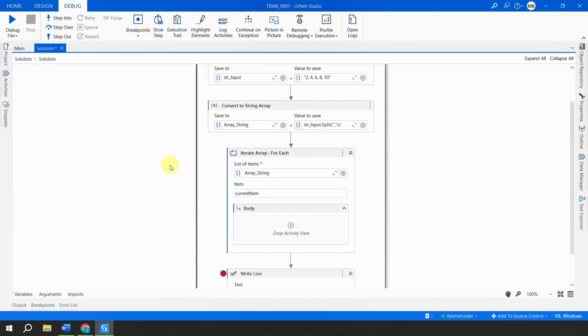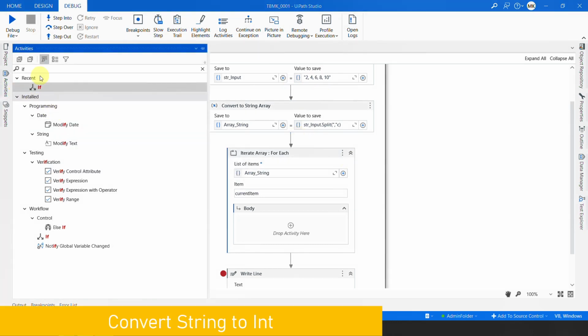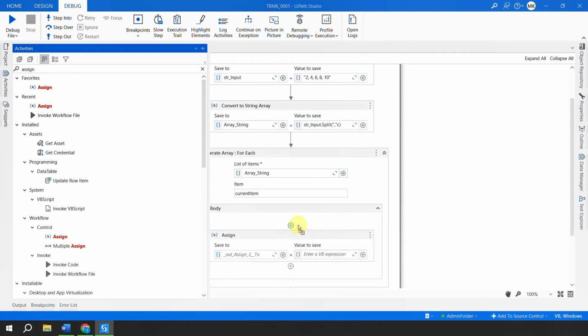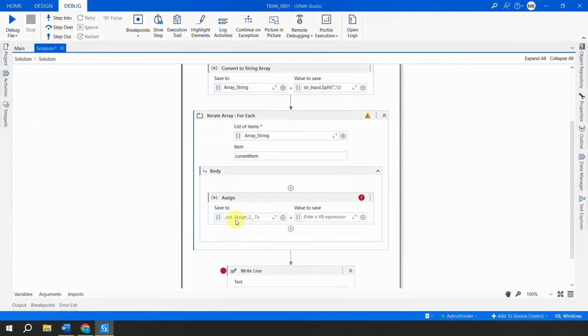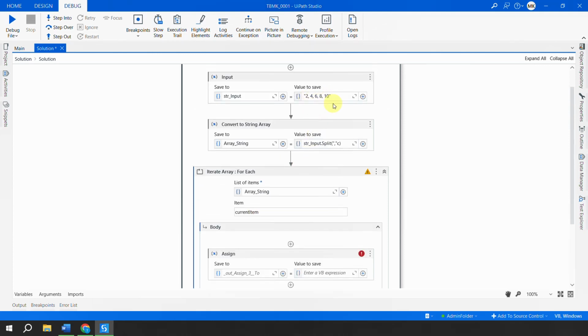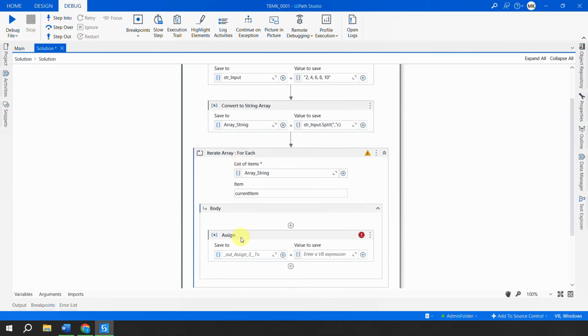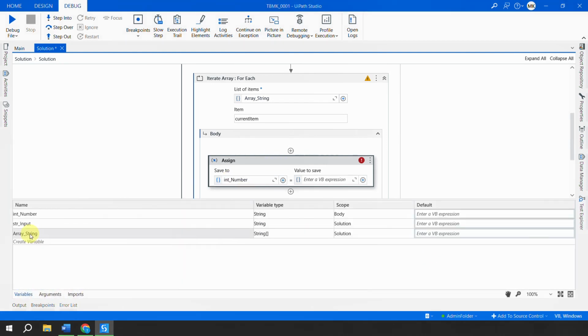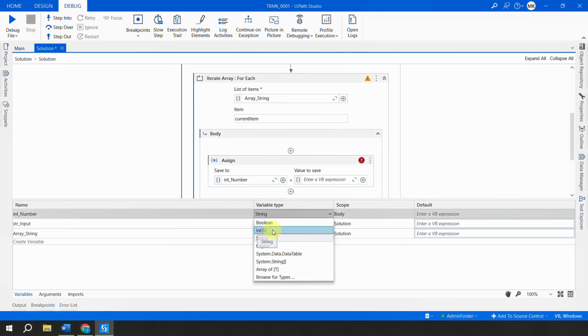How do you convert? So I'll go here and I'll take an assign activity. You can do it directly while converting also, but I am thinking that you are an absolute beginner, so that's why we are doing it step by step, right? What we are trying to do here is convert each individual item from the array, which is now a string, to a number. So I'll create a new variable. I'll call it int_number. Go to the variables, int_number, and I'll change the data type to integer.